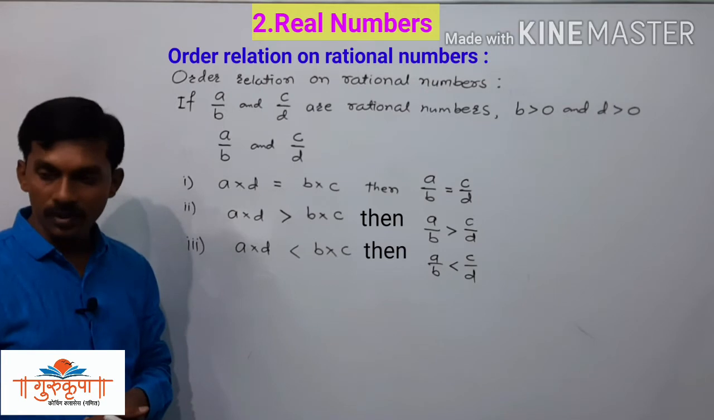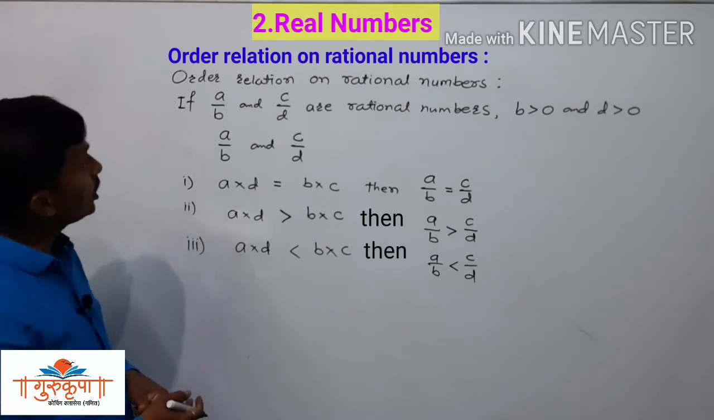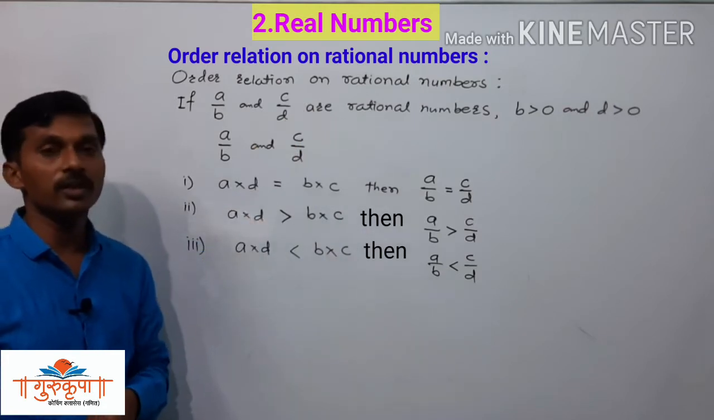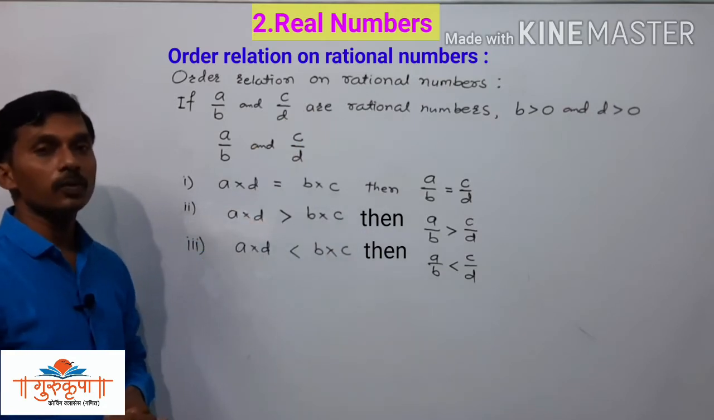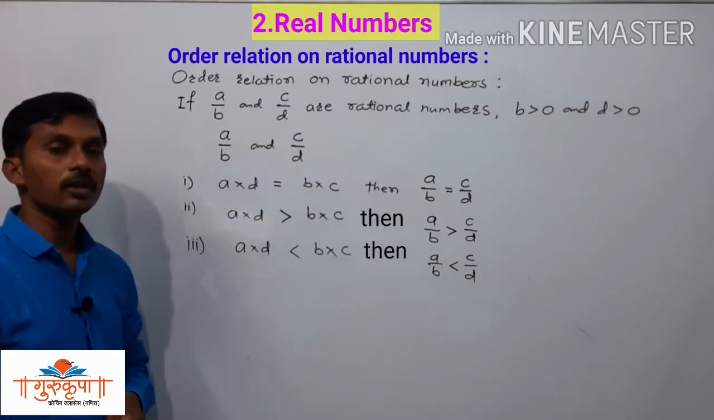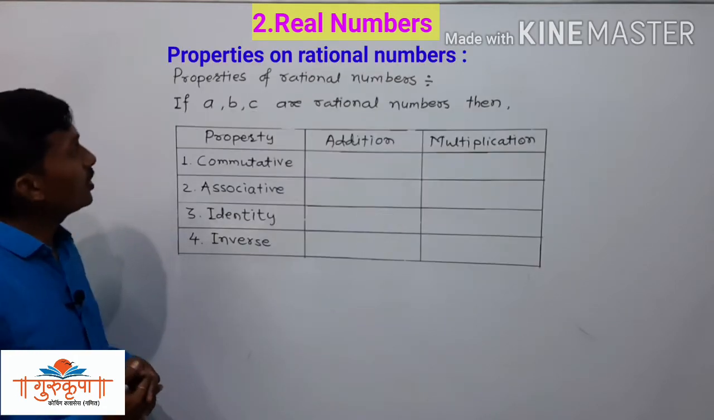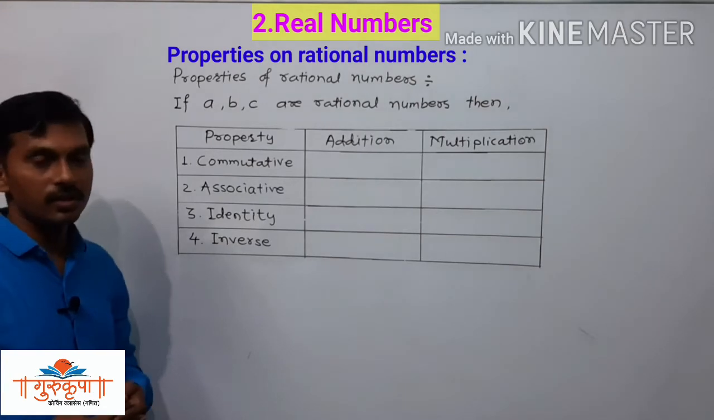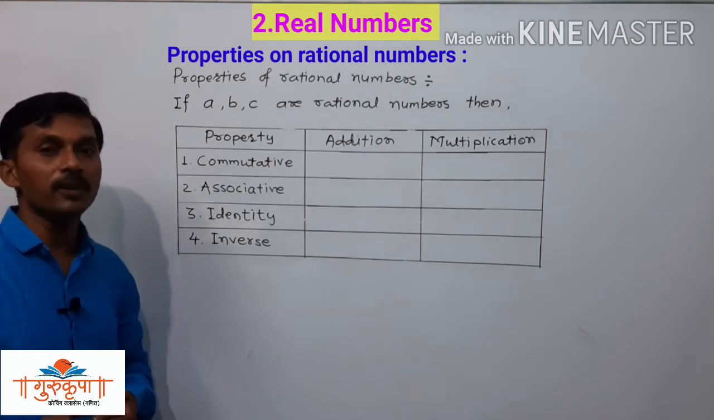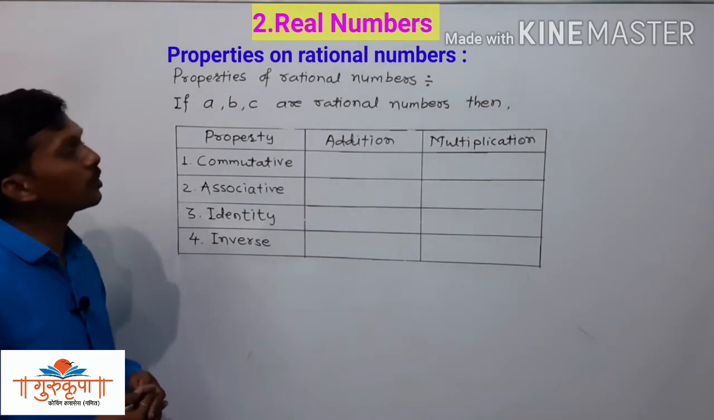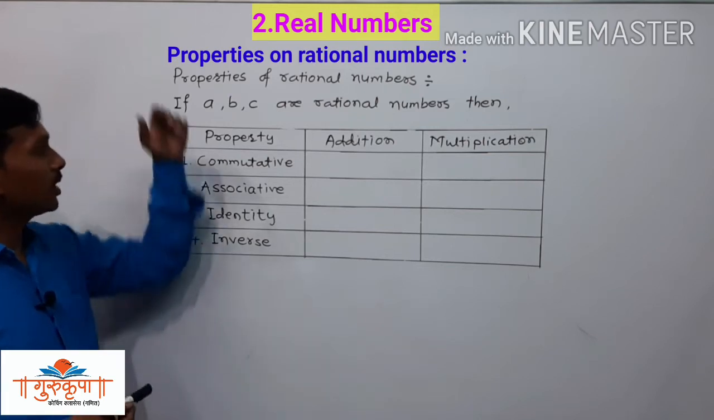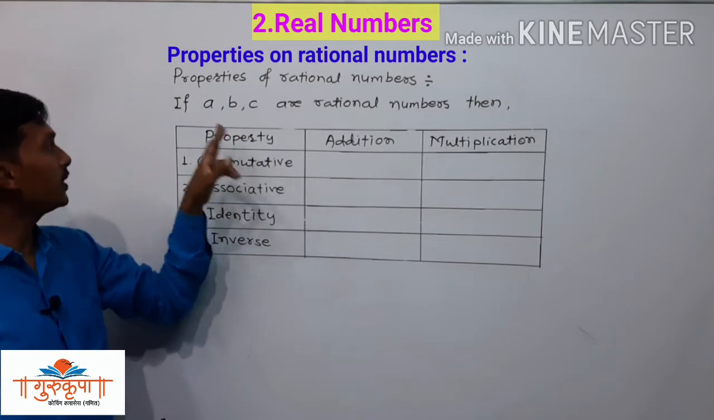So after this we have to study the properties on the rational numbers. Here we discussed the order relation on rational numbers, and now we have to discuss the properties of the rational numbers. Here we have some properties of addition and multiplication. We also studied these properties in the 5th, 6th and 7th standard. Now again we have to discuss all these properties here.